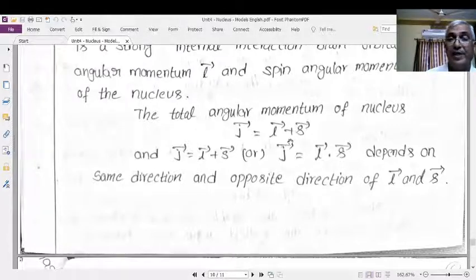This is a vectorial addition, so as far as the magnitude is concerned, you get plus or minus. When L and S spins are in the same direction, you get plus; if they are opposite, you get minus.